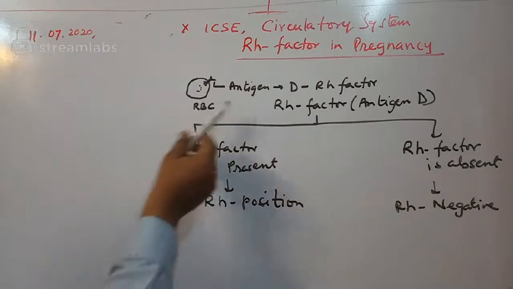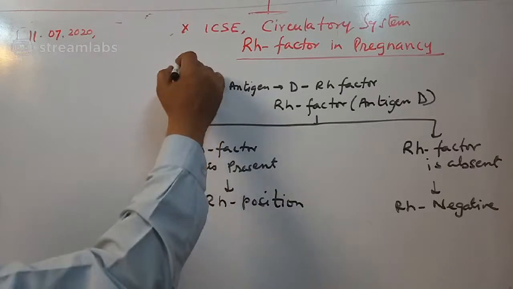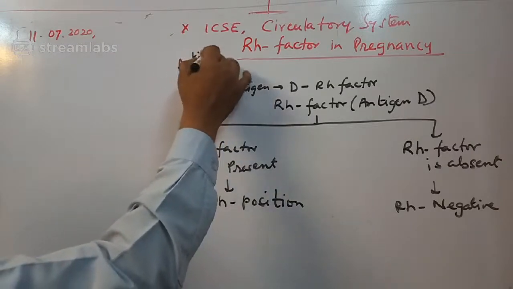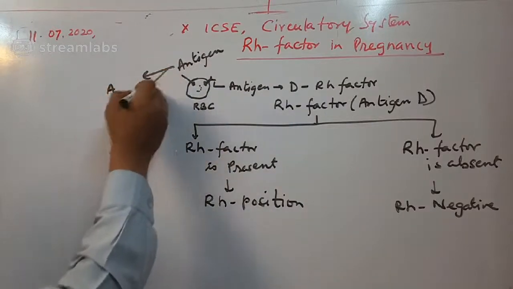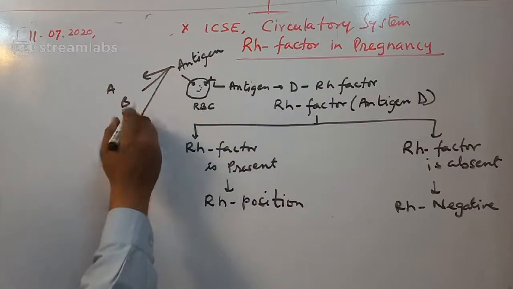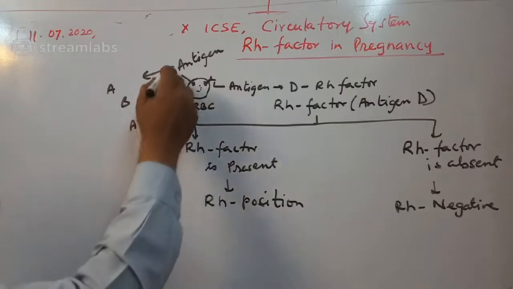This is one more antigen, which is, as I told you, in RBC we have antigens for blood group. It can be A, it can be B, it can be A and B, it can be no antigen.